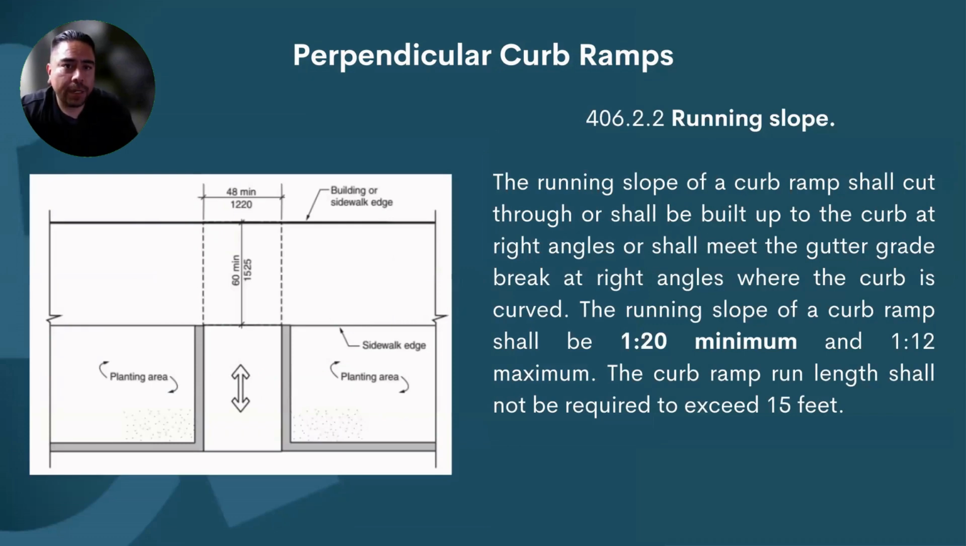Here's another change for running slope in perpendicular curb ramps. What's the maximum running slope of a ramp? 8.3%. But now they've included a minimum. Before now, you could have that ramp from 0 to 8.3. Now they've added this change here, 1 in 20, which is 5% minimum. So now your ramps have to be at least 5% to a maximum of 8.33.